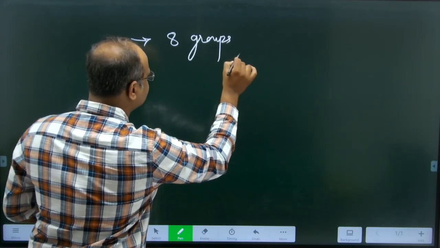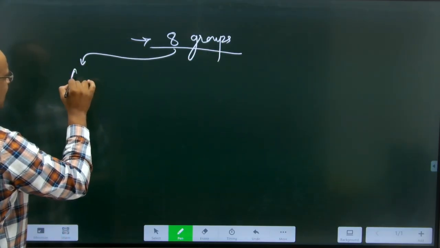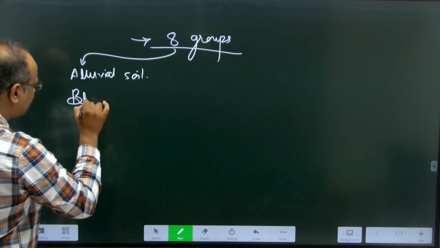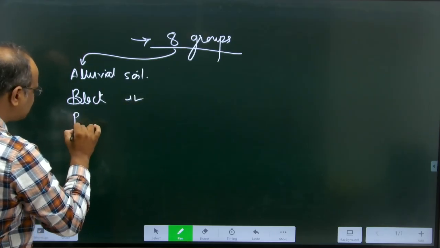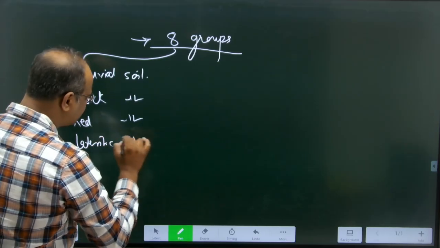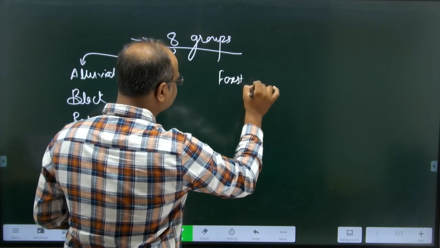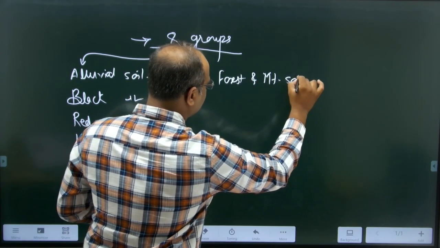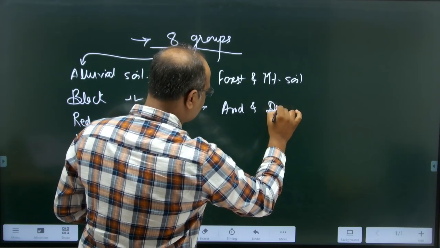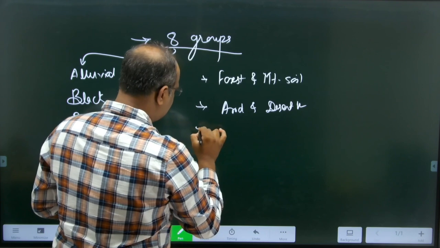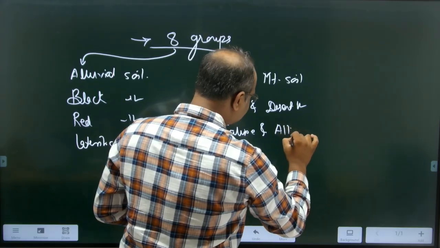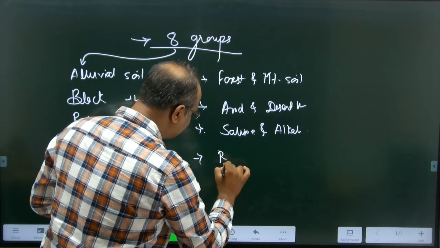8 different groups. And those soils are, first the alluvial soil, then we have the black soil, then red soil, then lateritic soil, then forest and mountain soil, then arid and desert soil, then saline and alkaline soil, and the last is the peat and marshy soil.